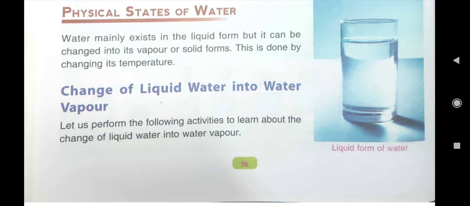Now, physical state of water. There are 3 states of water, I have told you. Which 3 states? Solid, liquid and gaseous state. Solid state of water is ice. Liquid state of water, water we take every day. And gaseous state of water, water vapors.